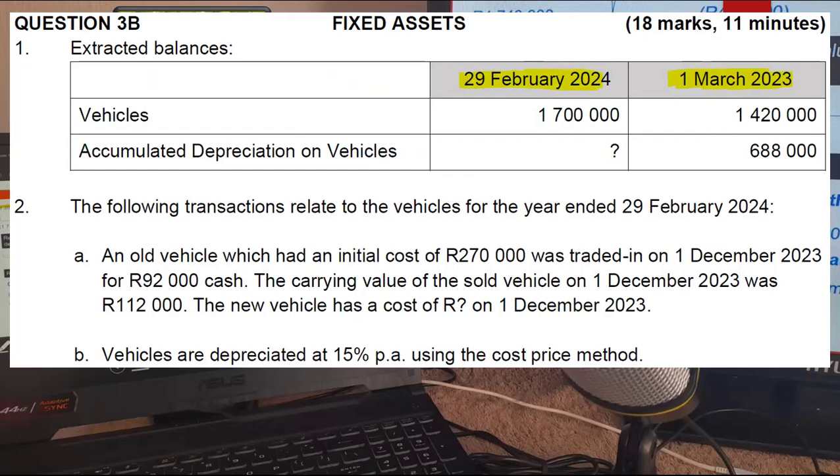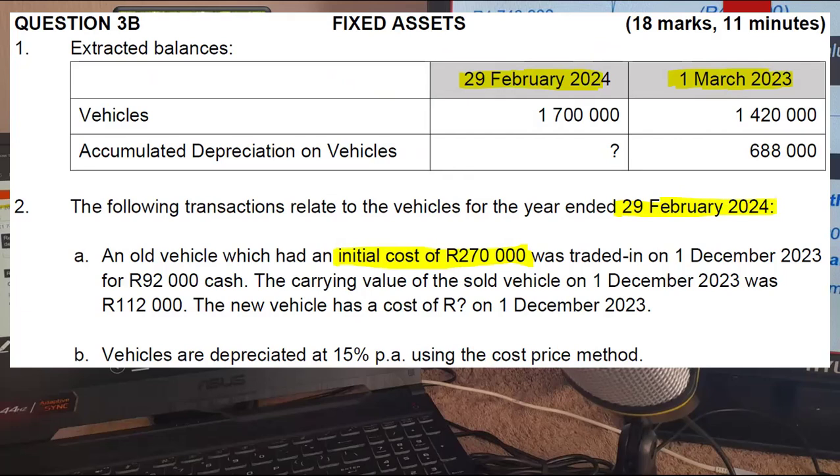Now, I wouldn't know if we sold a vehicle or not, but one thing I can tell you is that we bought a vehicle. And what tells me that we bought a vehicle is because the cost price has gone up. And then it says the following transactions relate to the vehicles for the year ended 29th February 2024. And they say here an old vehicle which had an initial cost, so this is the cost price of a vehicle, right, was traded in. To trade in means that we substituted it for another vehicle.